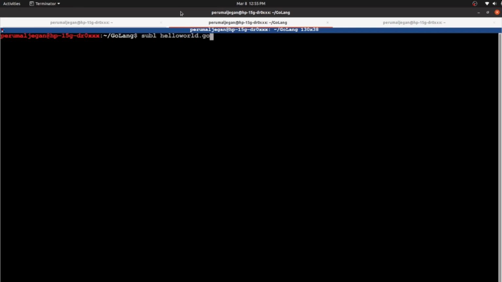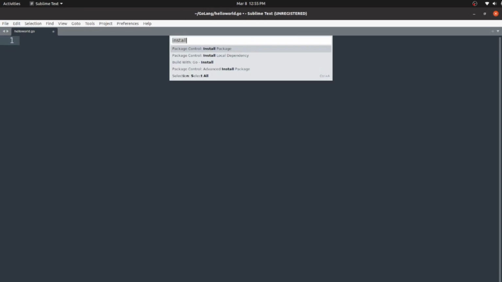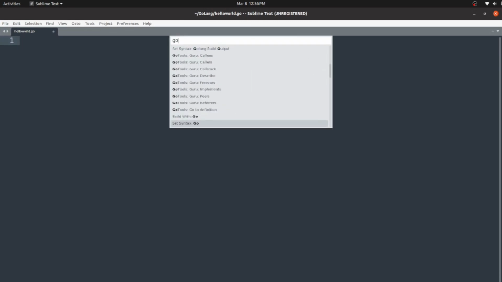HelloWorld.go, where go is the extension, and I'm setting the syntax as Go. Perfect. Now let's write the Hello World program. I am calling the print function with "hello world, please subscribe". So here is the print statement, and I am saving it.